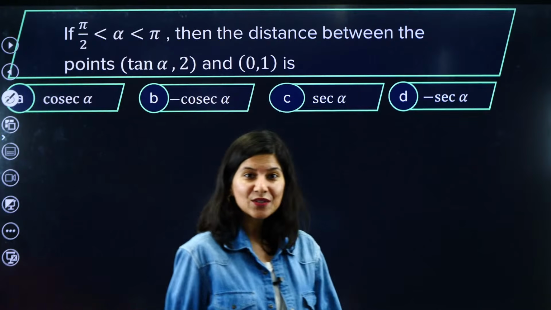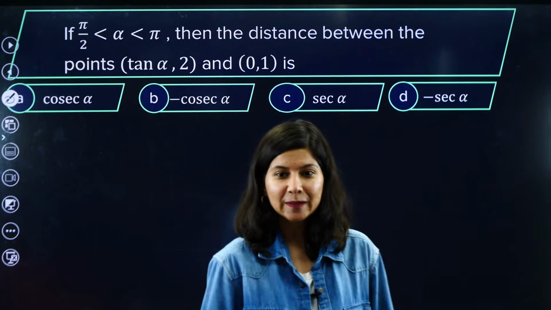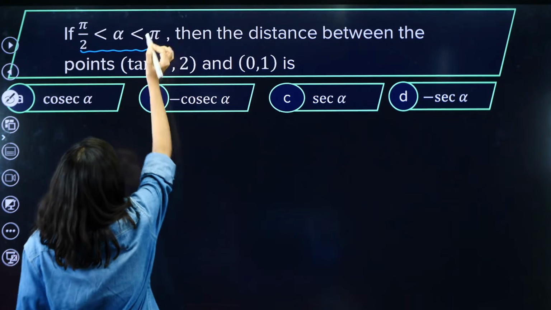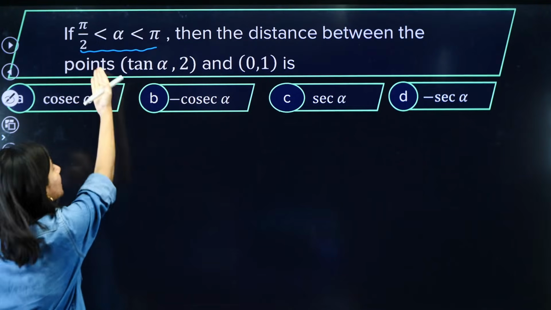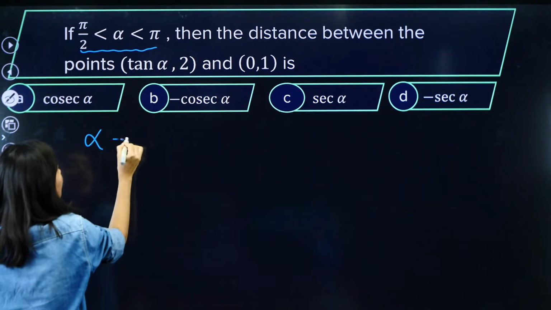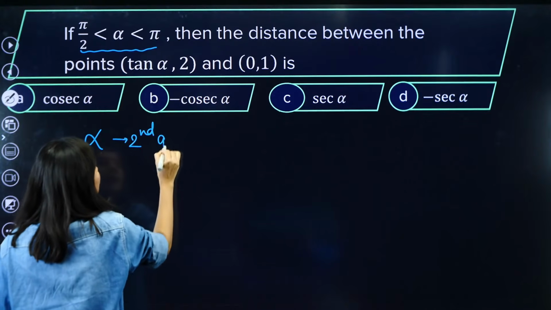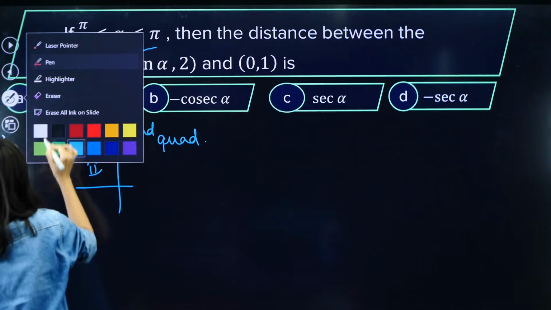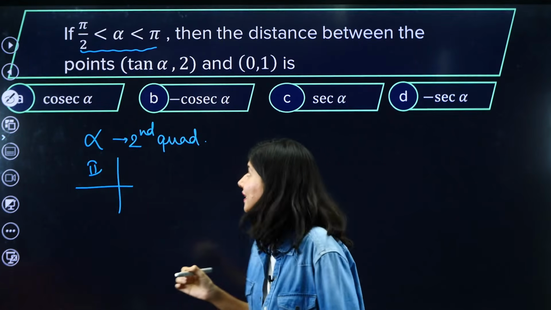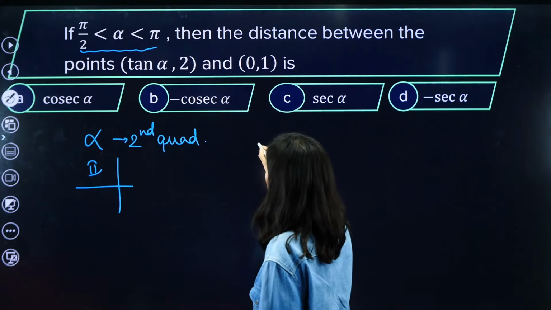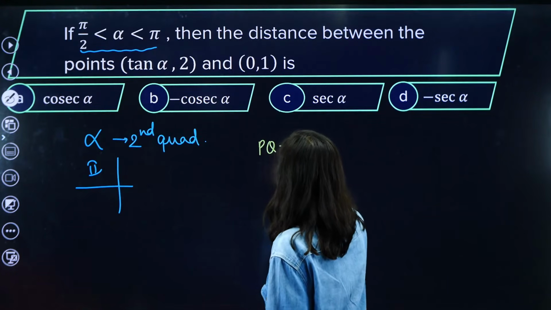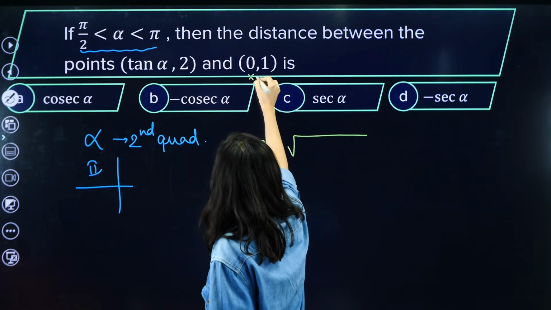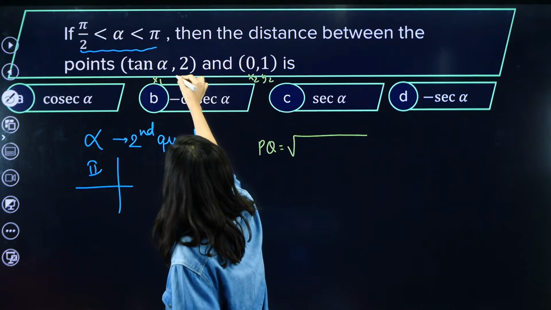One more question is there on our plate. Now can you see the beginning, the question says this. Now please understand this. What is this? This is your second quadrant. Alpha lies in the second quadrant. For visualizing, this is your second quadrant. Now the distance between the points. So again PQ, can I apply the direct formula? Are you comfortable now? So this is going to be x2, y2 and x1, y1.